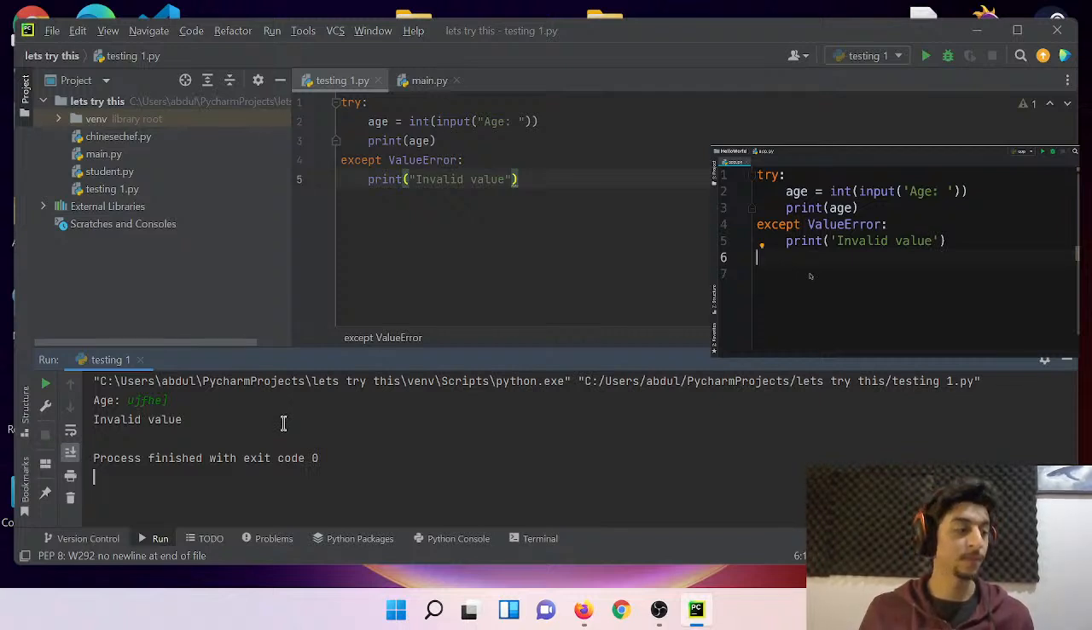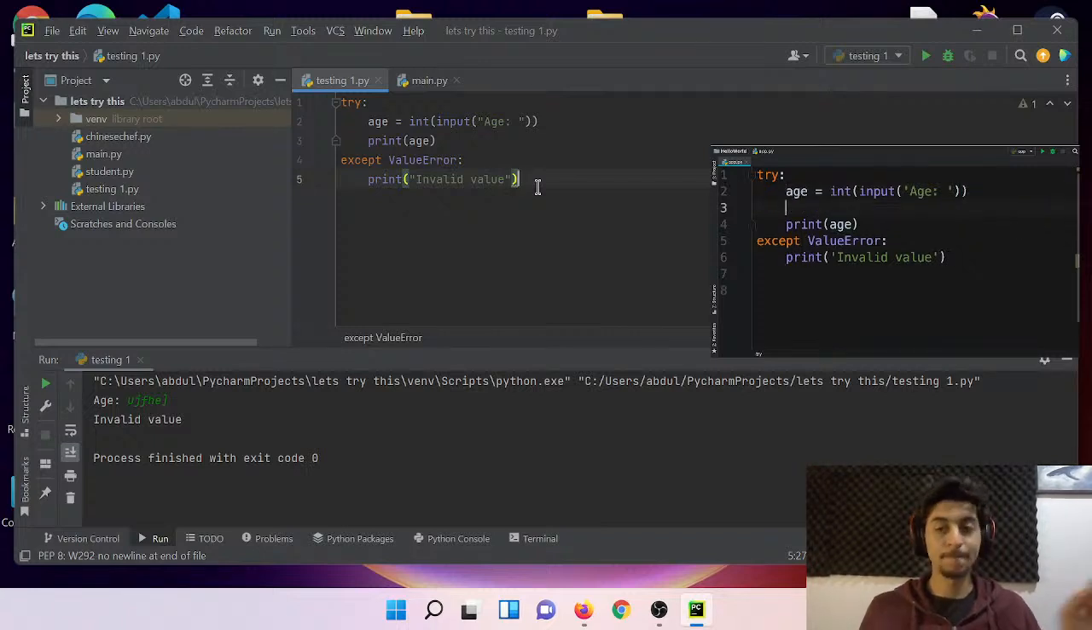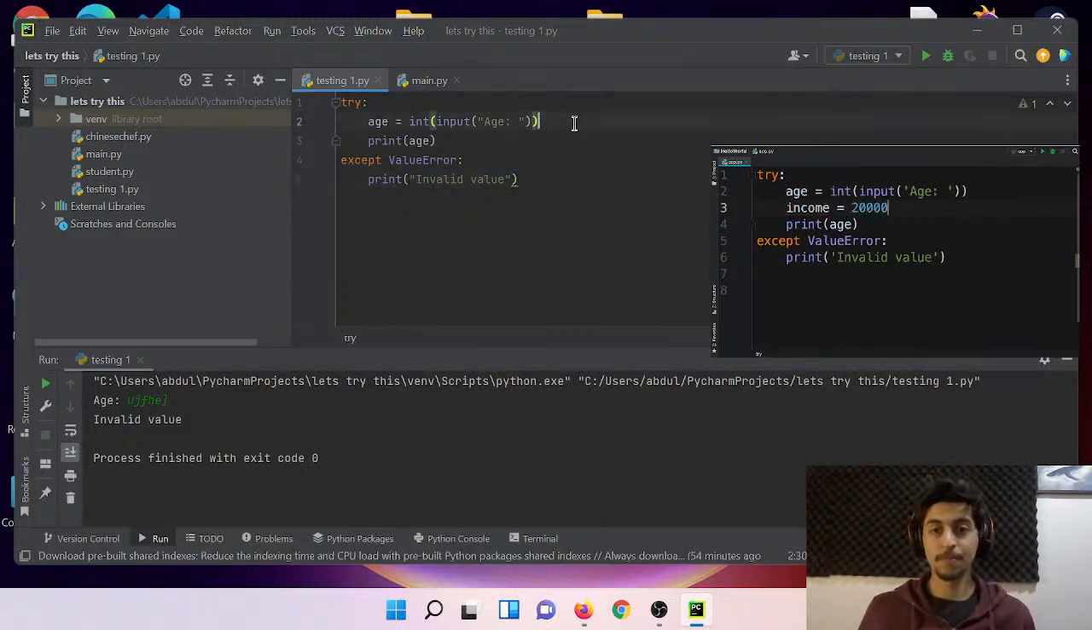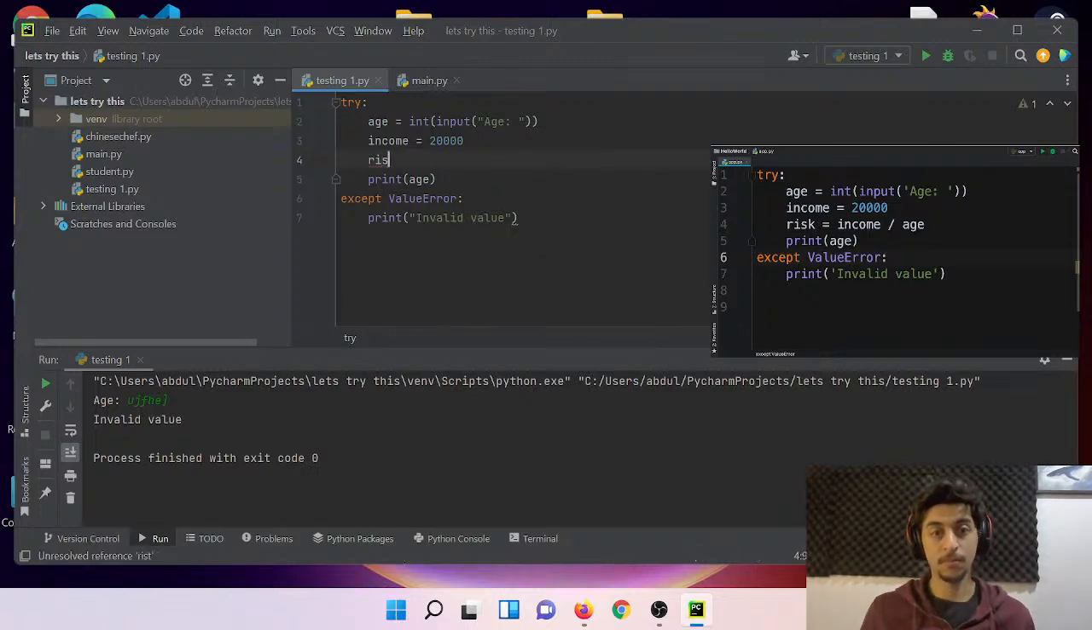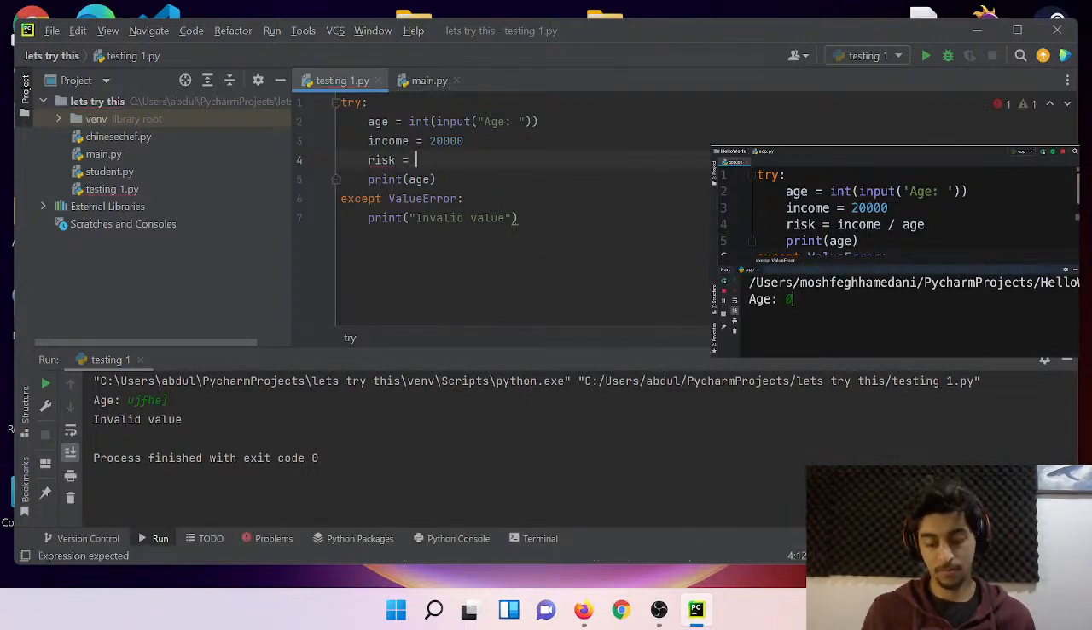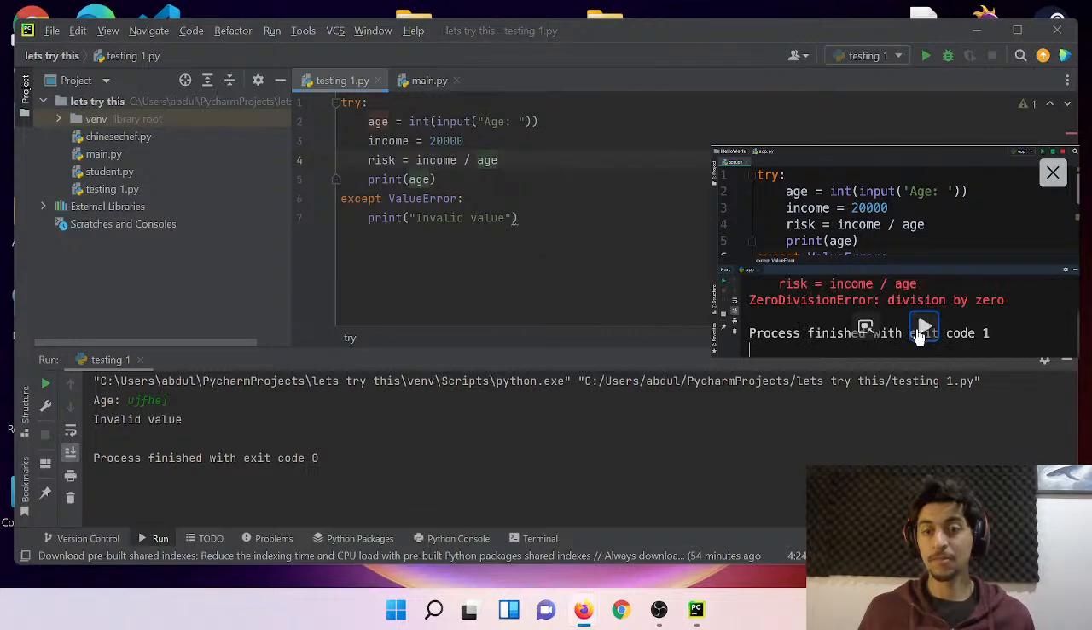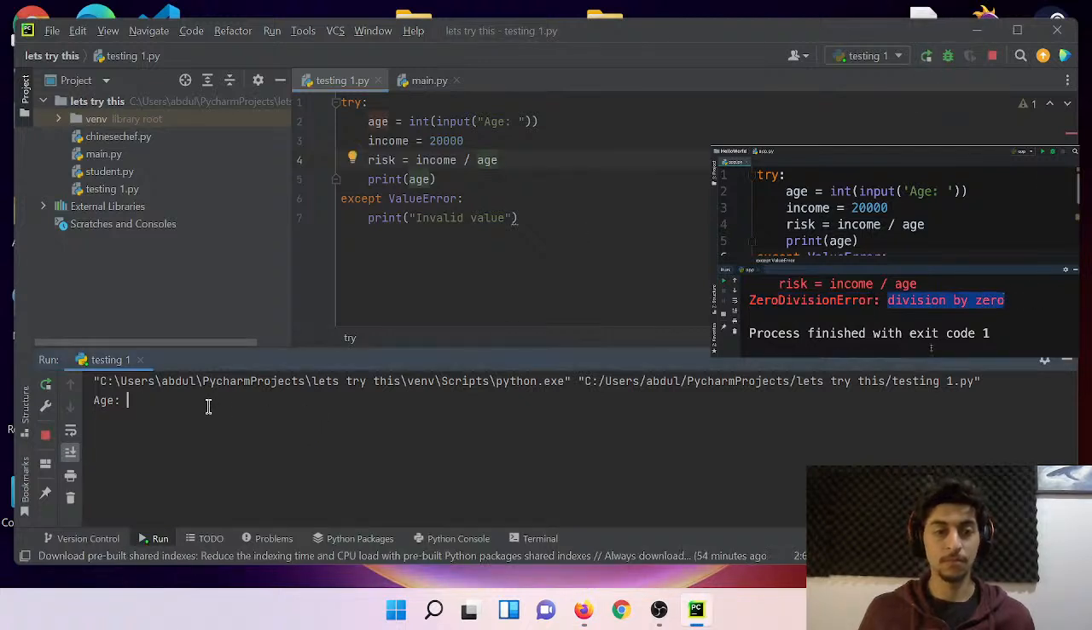Now, we can also handle different kinds of errors or exceptions. For example, right after we get the age, let's define a variable, income, and set it to 20,000. And then define another variable called risk and set it to income divided by age. Let's run this program and enter 0 as the age to see what happens. So 0 is obviously a numerical value, so when we enter this value, technically we shouldn't get any exceptions. Take a look. Our program crashed with a zero division error because we cannot divide a number by 0.